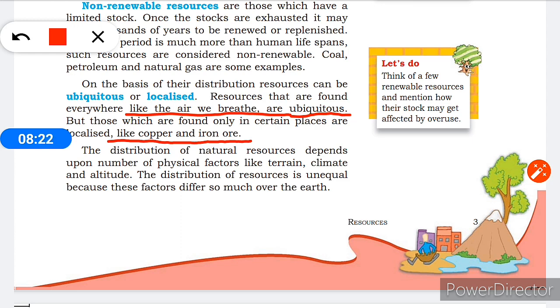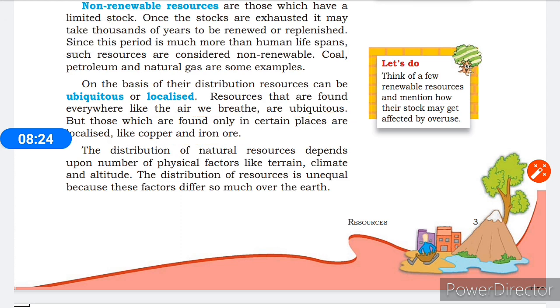The distribution of natural resources depends upon a number of physical factors like terrain, climate and altitude. The distribution of resources is unequal because these factors differ so much over the earth. When we see the geographical features of our country India, in some parts the climate is different, and terrain and altitude are different.